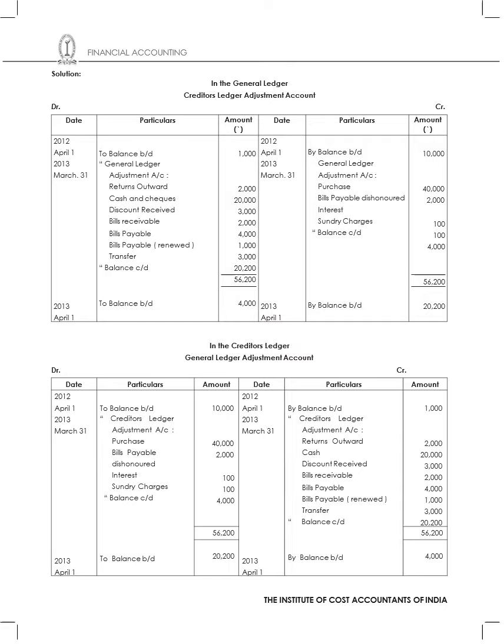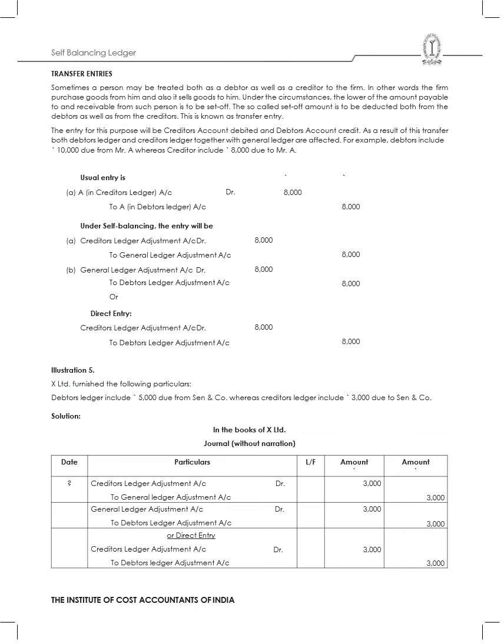Then here I will have by balance brought down 1,000, by creditors ledger adjustment account, returns outwards account I have 2,000, cash 20,000, discount received 3,000, bills receivable 2,000, bills payable 4,000, bills payable renewed is 1,000, transfer entry I have is 3,000, balance carried down is 20,200. So with this we balance the figures. By balance brought down is 4,000, to balance brought down is 20,200. So that is the concept.